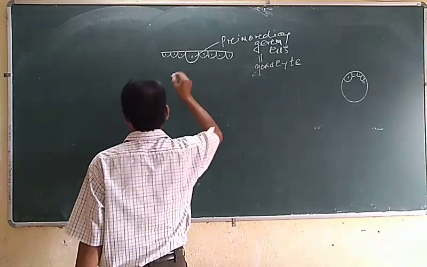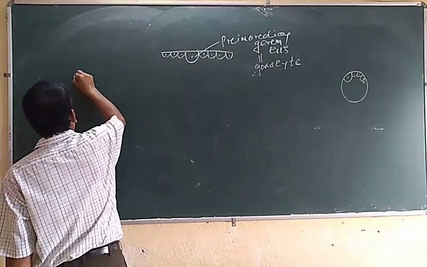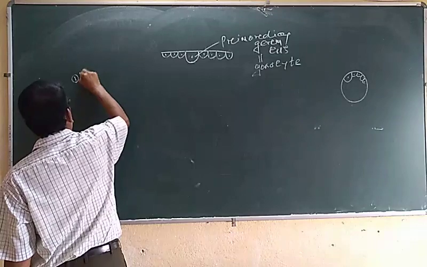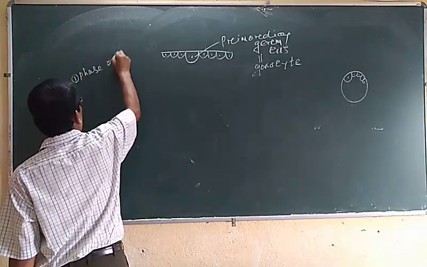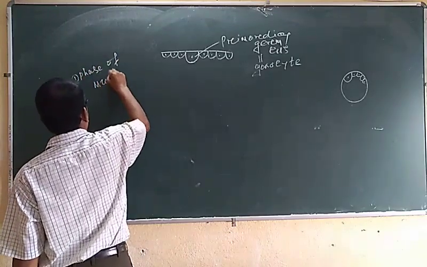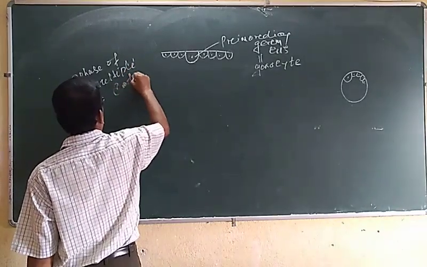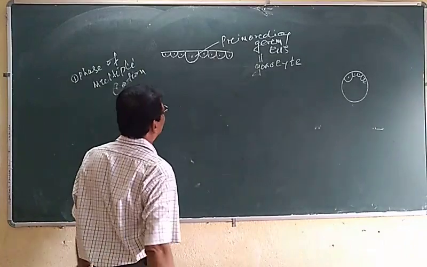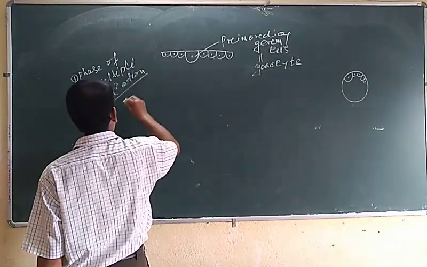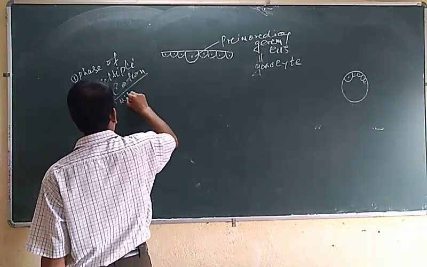The first phase is called the phase of multiplication. This phase of multiplication is a purely mitotic process.